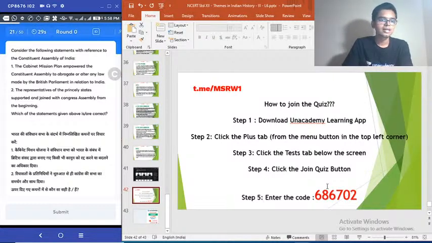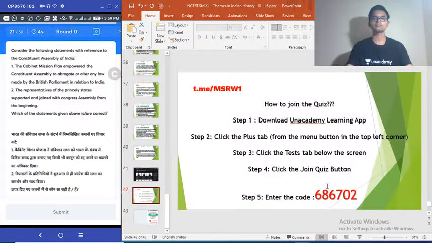21st question. Consider the following statements with reference to the Constituent Assembly of India. 1. The Cabinet Mission Plan empowered the Constituent Assembly to abrogate or alter any law made by British Parliament in relation to India. 2. The representatives of the princely states supported and joined the Constituent Assembly from the beginning. Which of the statements given above is or are correct? Question number 21 is going on.